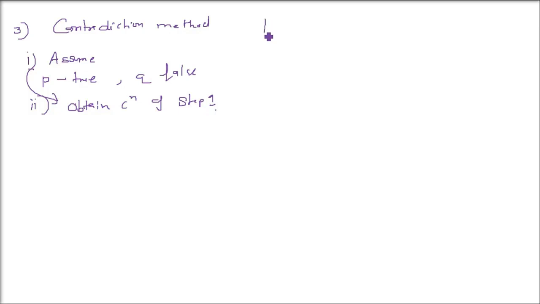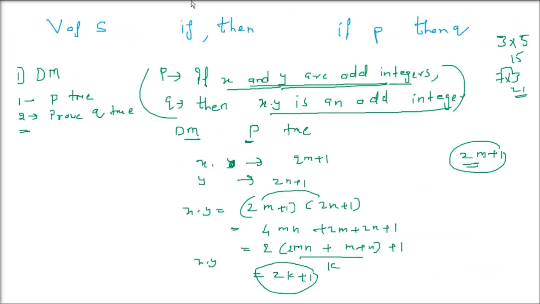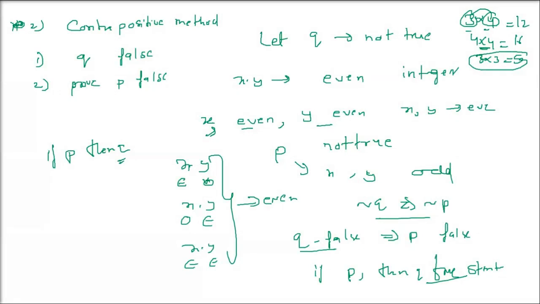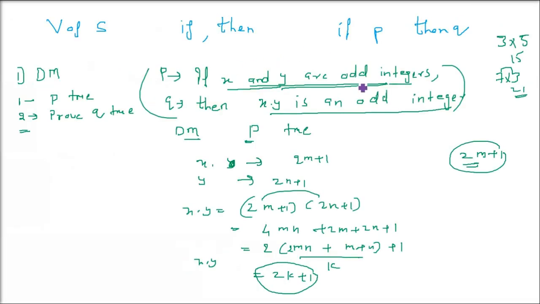So let us assume p is true. So we assume x and y are odd integers. As I said for the first method, the direct method, this contradiction method will also be done by that only. It means the solution we gave is also the solution of this one. How? See, what we did, we are saying assume that p is true. That is, x and y are odd integers. Here, x and y are odd integers, we are saying it true. So x you can take as 2m plus 1, y you can take as 2n plus 1.